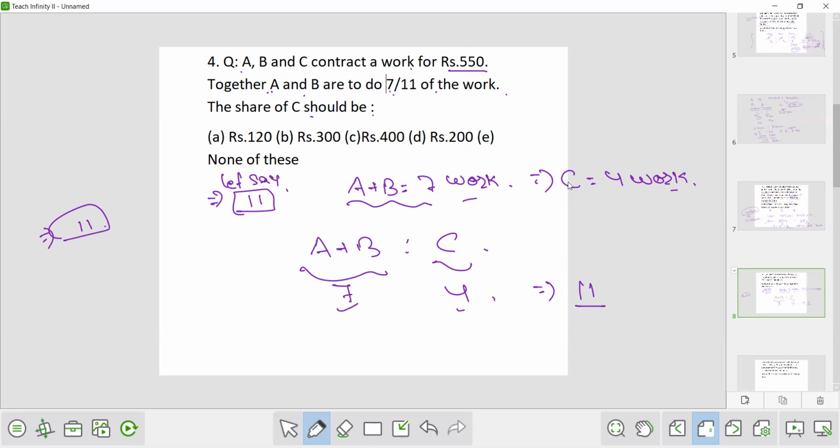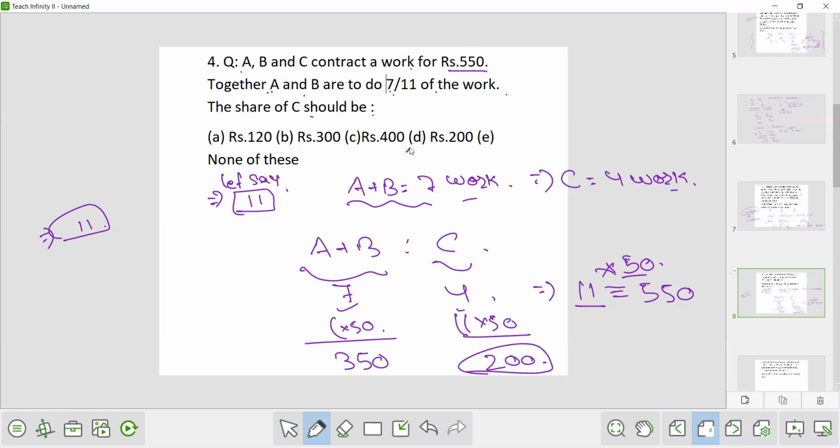Now the total is 550. So 550 means it's 50 times. So C will also be 50 times, A plus B will also be 50 times. So A plus B will get 350 and C will get 200. So 200 is the answer.